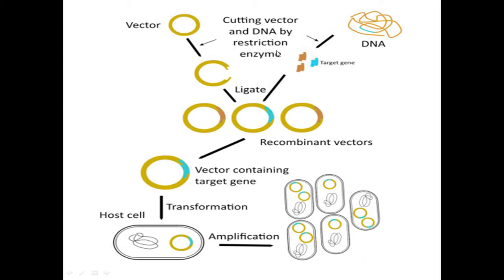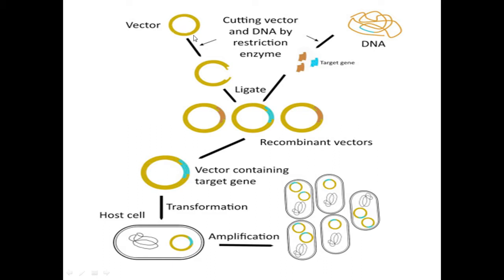The major function of a molecular scissor is to cut the DNA as well as the plasmid at a specific region. We call these palindrome sequences. The meaning of palindrome sequences is that they give the same meaning when we read them in the opposite direction too. So we are using a molecular scissor. It cuts the DNA as well as the plasmid at the same site. It will be helpful for ligating our DNA. The meaning of ligase is joining our DNA into the vector. So we are using DNA ligase.